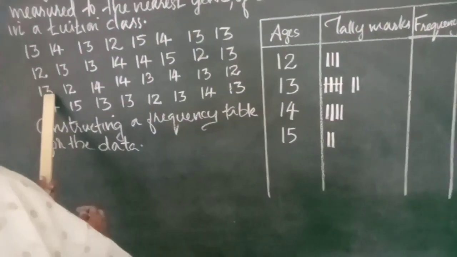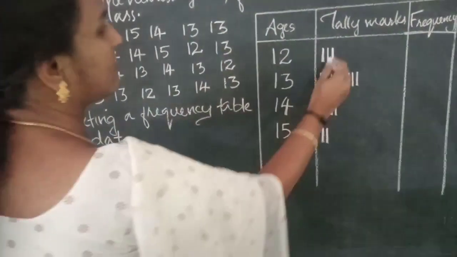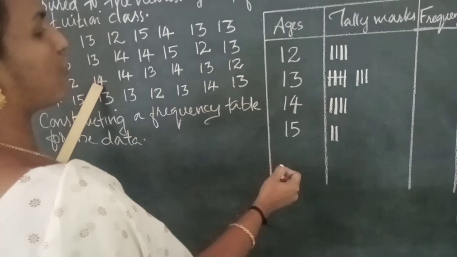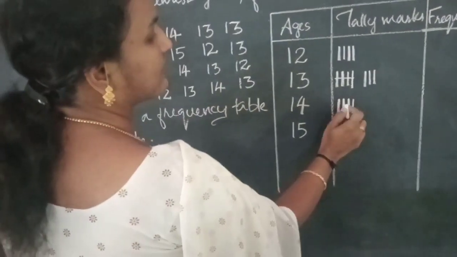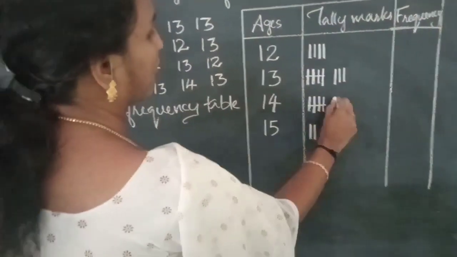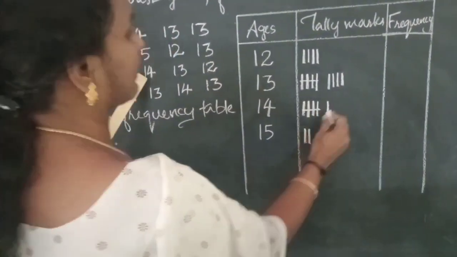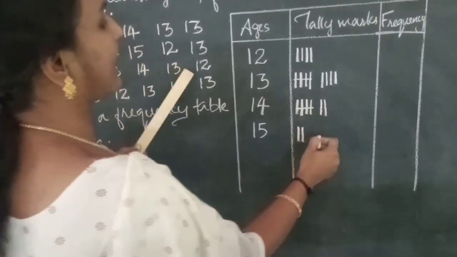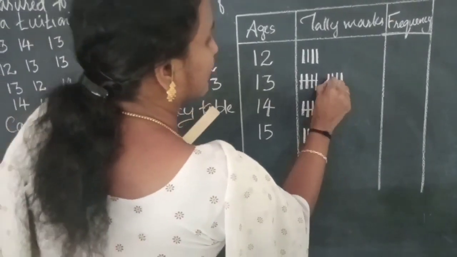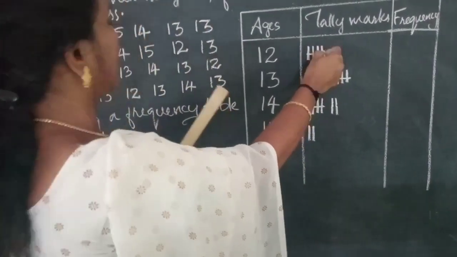The third row, start with 13, then 12, then 14. The 5th stroke means a cross stroke. Then 14 again, 13, 14, 13 and 12, 13 cross stroke, 12 again cross stroke.